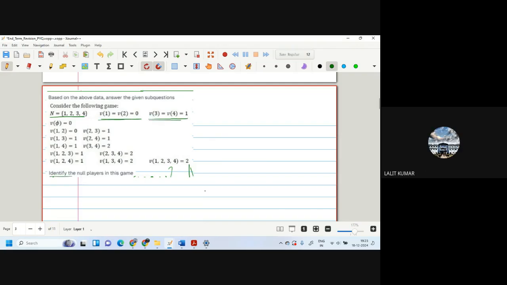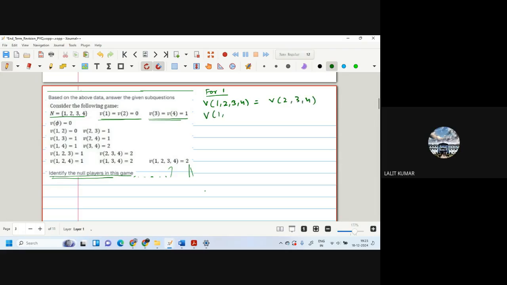How many null players are there in this game? So we will check one by one. For example, what is a null player? A null player is a player that if you remove him from all the coalitions, the value of the coalition does not change. For example, if I'm checking for 1, then the value of 1, 2, 3, 4 should be equal to the value of 2, 3, 4. Is that okay?